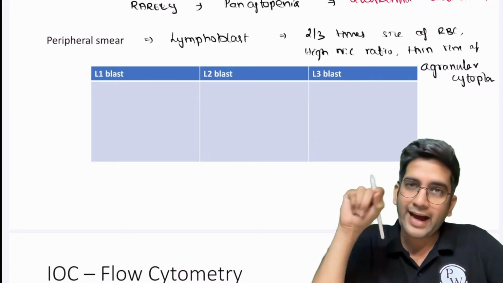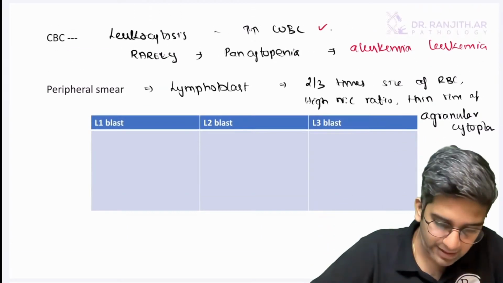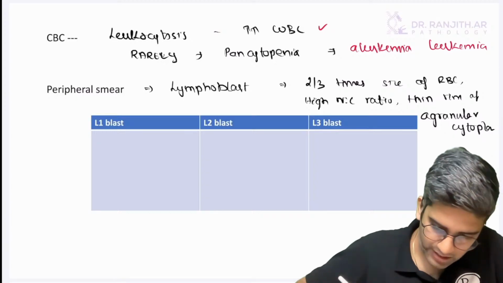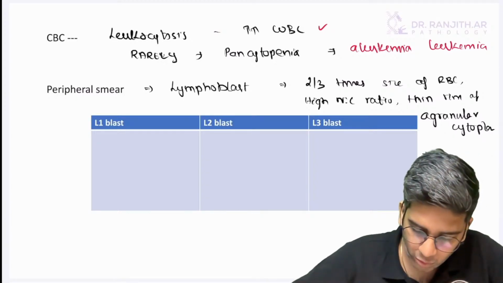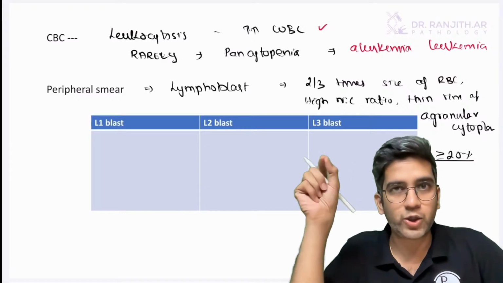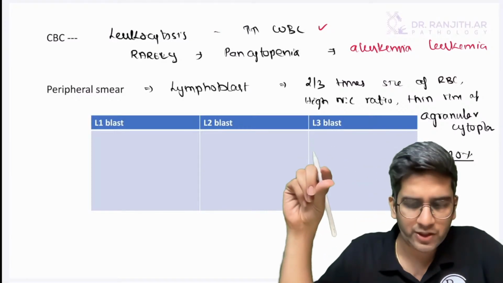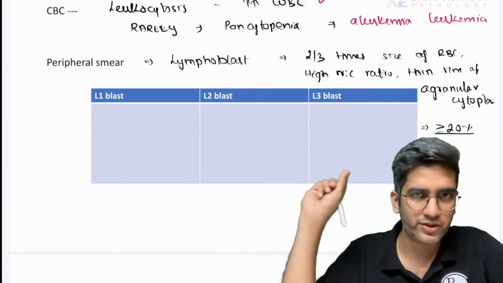In the peripheral smear as well as in the CBC, since it is acute leukemia, I want one more finding to be written. Blasts should be there and it should be more than or equal to 20%. That's the criteria for me to call it an acute leukemia, right? In that peripheral smear, I have lymphoblasts and the number of lymphoblasts should be undoubtedly more than or equal to 20%, right?